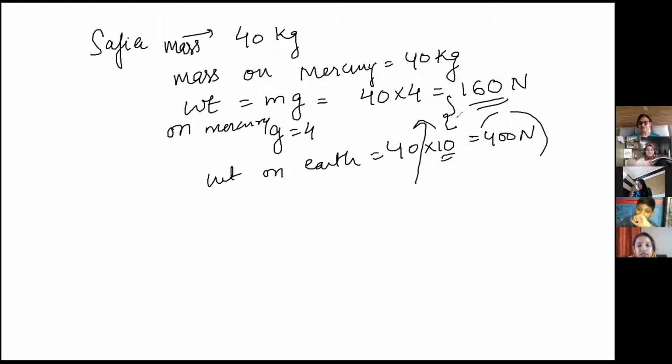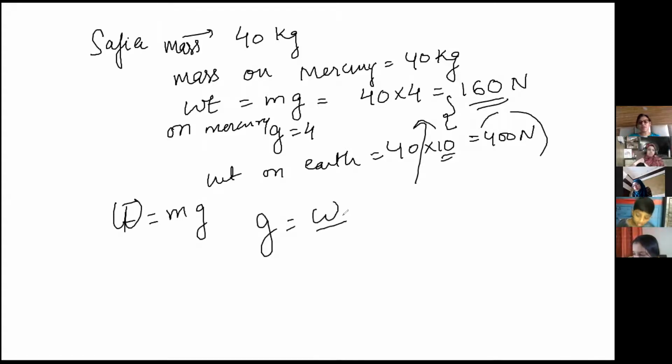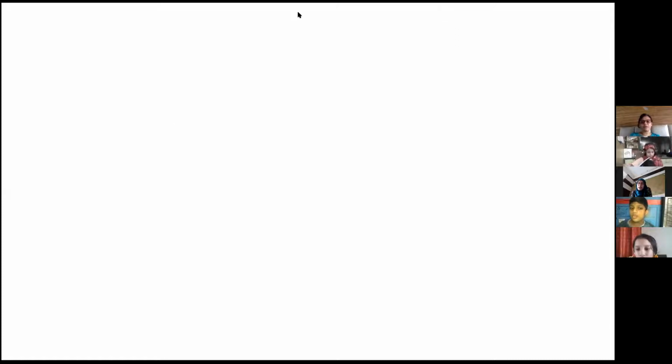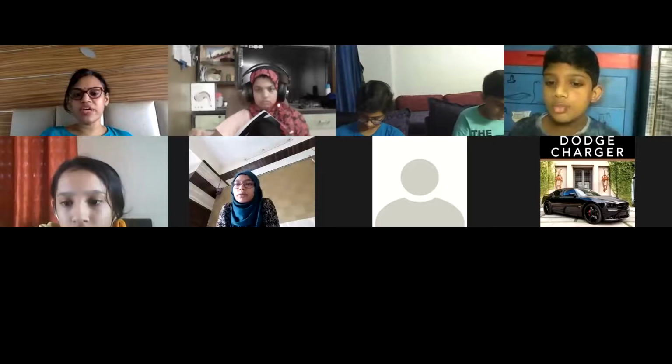And G is equal to gravitational acceleration, right? Or you can say, in your book it is written, force of gravity per kg. Also you can write, because F is equal to W is equal to mg, or G is equal to W by M. So you can say force per unit mass. This is only for those who have 40 kg. हाँ, for 40 kg तुम्हारे लिए अलग रहेगा. For every other person, according to your weight it will be different.